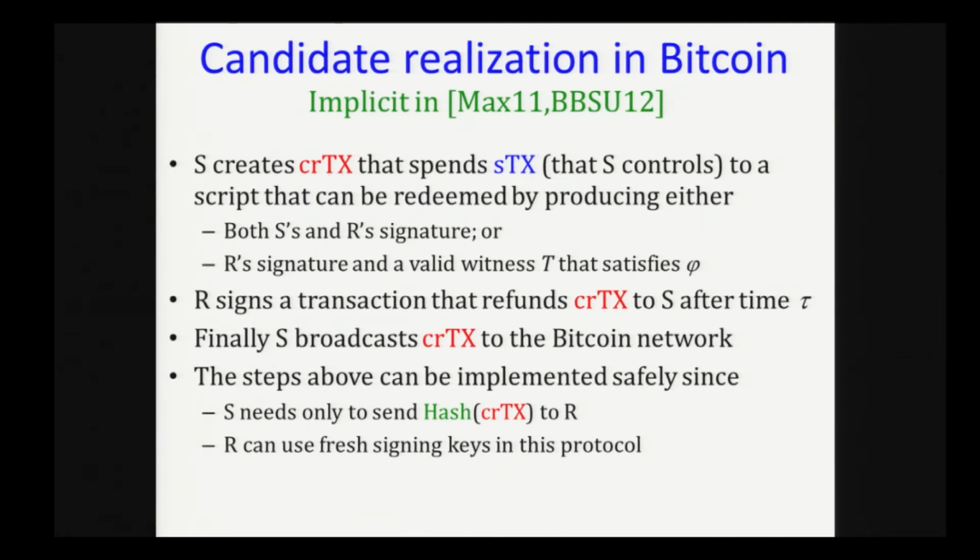Right? And finally, now S has everything that it needs to enable a refund in case things go wrong. So it just broadcasts CRTX to the Bitcoin network. Here you have to be slightly more careful because we are dealing with malicious parties, and they are willing to steal the money of the honest parties. Thankfully, the steps above can be implemented safely in Bitcoin, because if you want R to sign on CRTX, you just need S to send him the hash of the CRTX, not CRTX itself. And R can always use fresh signing keys each time in this protocol, so its coins will not get lost.